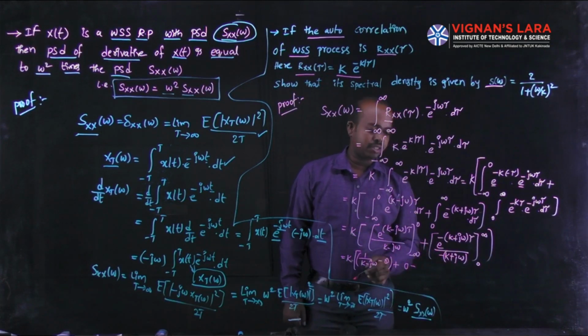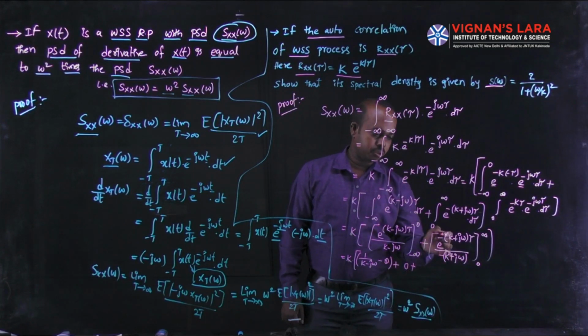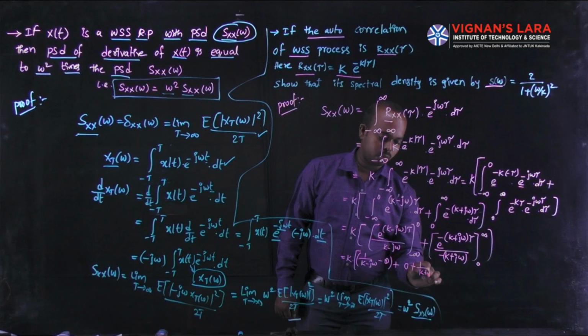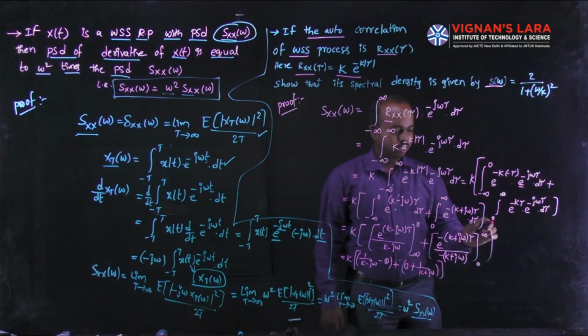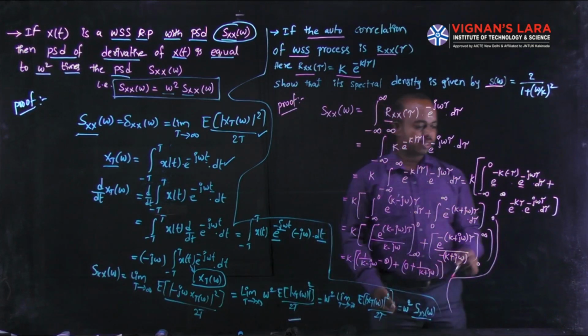Already the denominator has a minus, so the minus and minus cancel and become a plus, and we substitute the tau value 0, e power 0 is 1, the 1 divided by k plus j omega. This is the term we obtain after substitution of limits. Now we can simplify these terms.